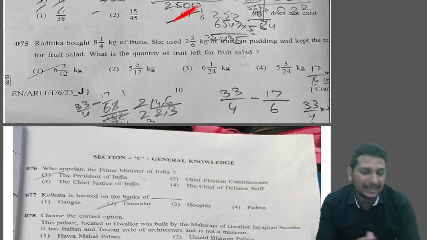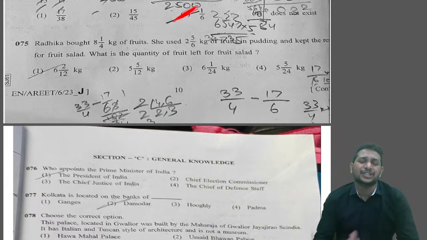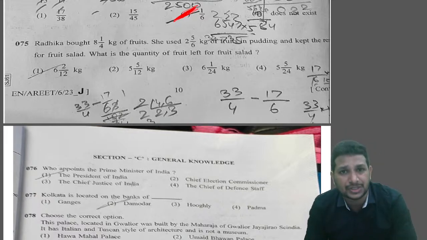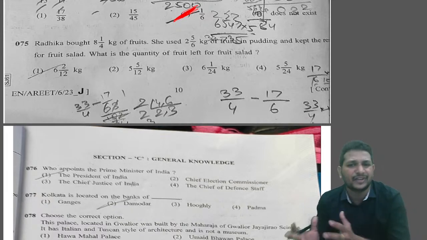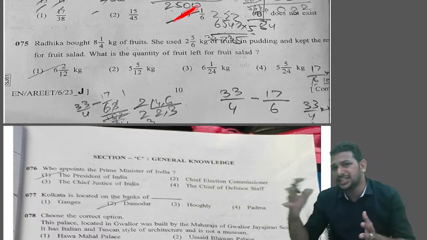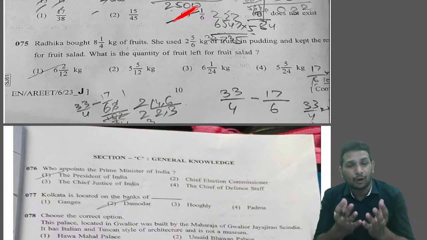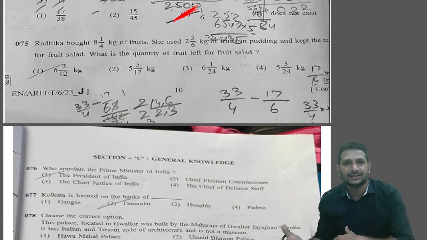She kept the remaining for fruit salad. What is the quantity of fruit left for fruit salad? She bought 8 1 by 4 kilograms but used 2 5 by 6. If I take the difference between the quantity she bought and the quantity she used, I get the quantity she is left with.